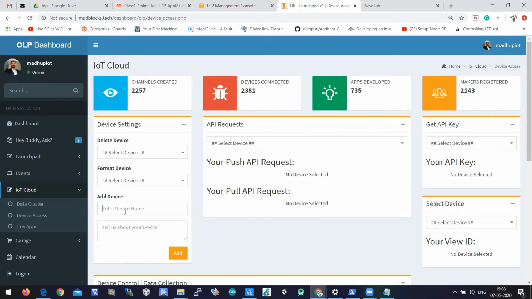We'll have the device settings option here. Let us add a device. Let us give some name, say webinar device. Tell us about your device, let's say demo. So I wrote webinar device as the device name, and in description I wrote demo. I'm trying to add a device here. I'm clicking on the add button.